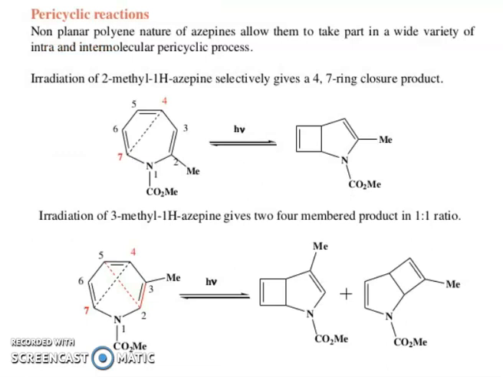Pericyclic reactions. The non-planar polyene nature of azepine allows it to take part in a wide variety of intra and intermolecular pericyclic processes. Irradiation of 2-methyl 1H azepine selectively gives a 4,7 ring closure product. Irradiation of 3-methyl 1H azepine gives 2,4 products in 1:1 ratio.